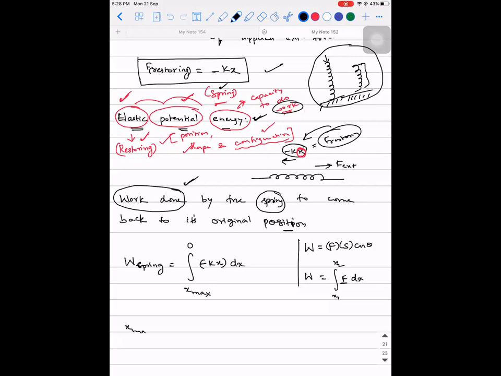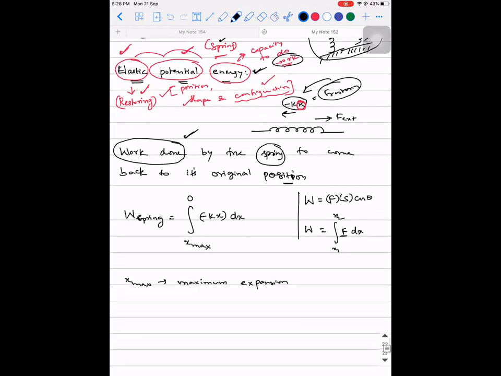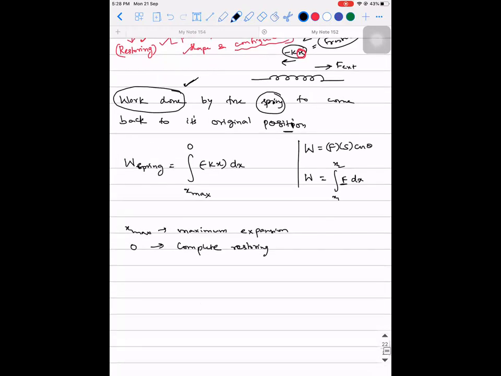So x max stands for maximum expansion, and 0 stands for complete restoring. Is that clear? So it is from x max to 0.